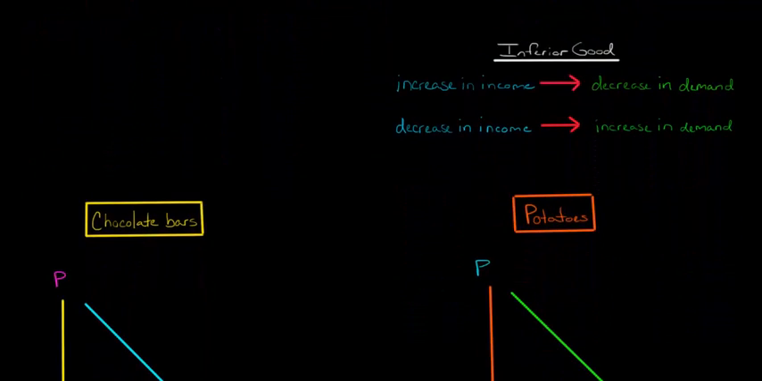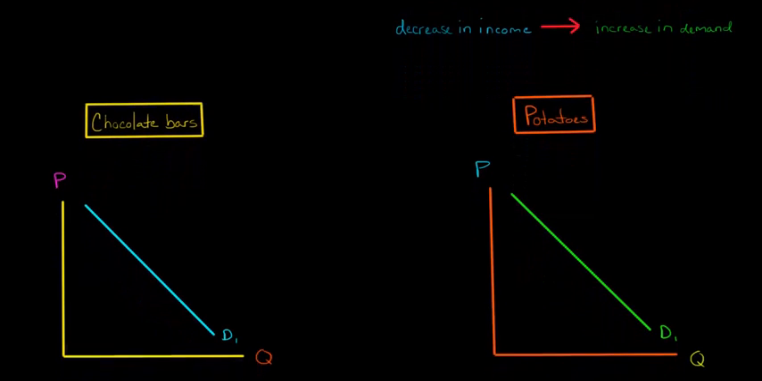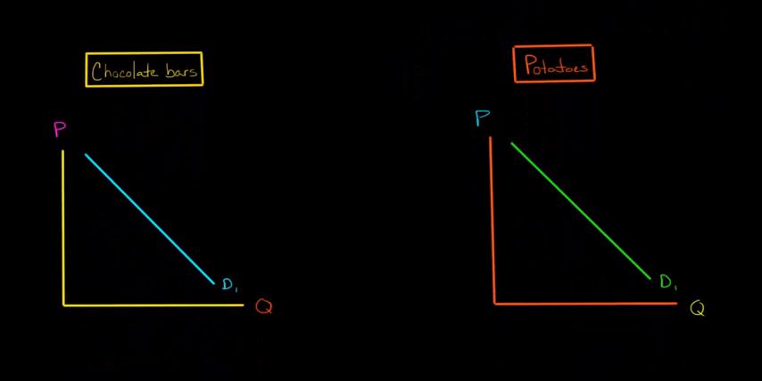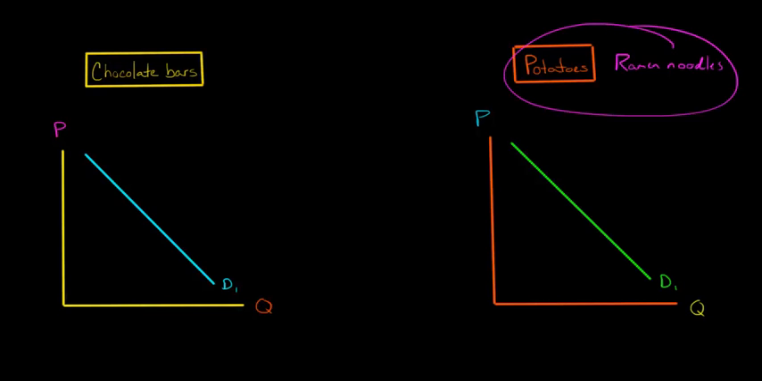So I want to give you a couple of examples. Let's take the demand for chocolate bars, and then let's take the demand for potatoes. Instead of potatoes, you could think of something like ramen noodles, some kind of cheap good that people buy because it's inexpensive. We'll think of potatoes or ramen noodles as our inferior good, and the chocolate bars we'll consider to be a normal good.